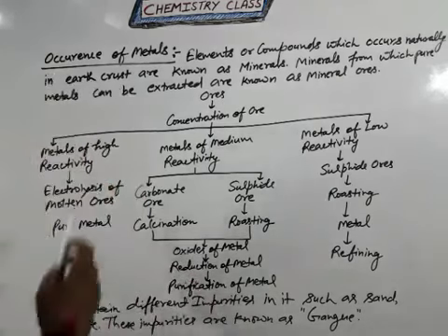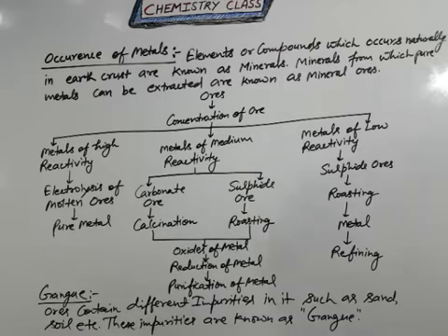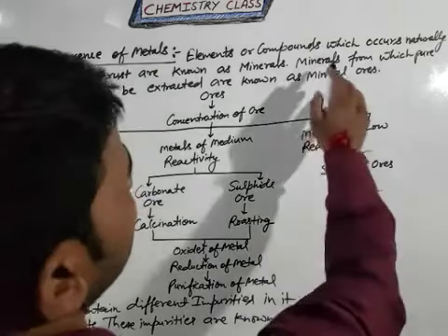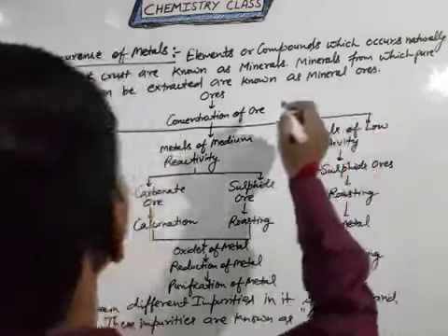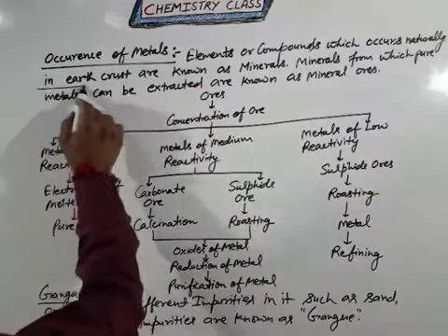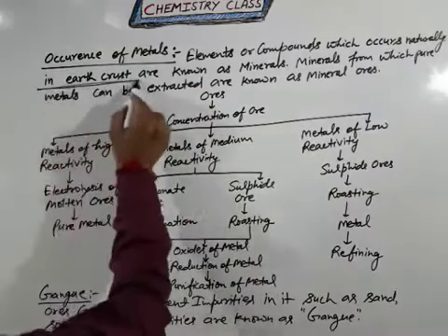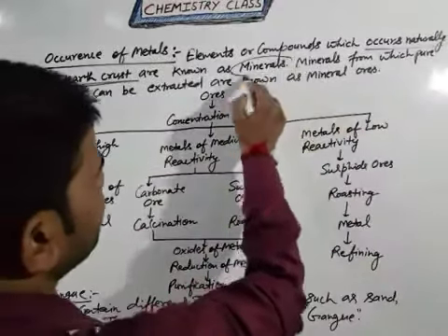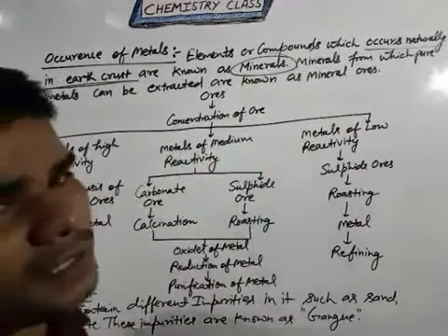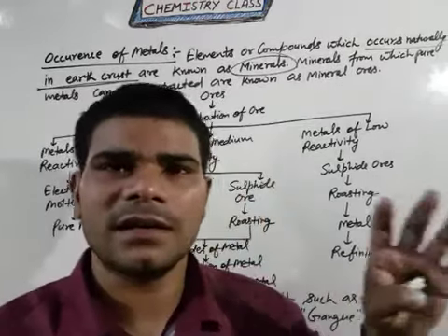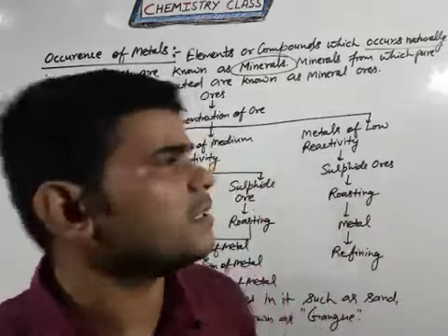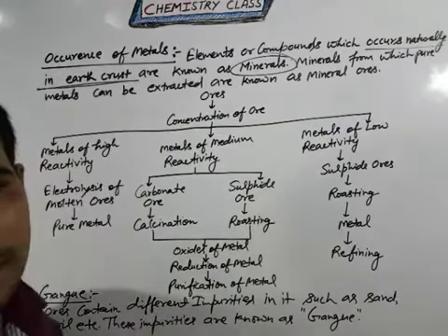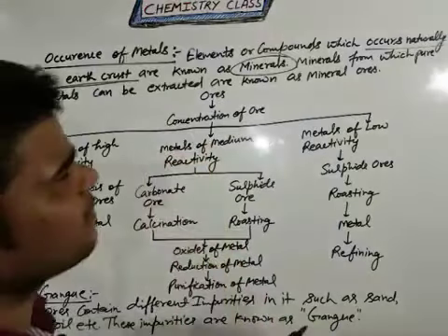So students, this topic is the occurrence of metals. Elements or compounds which occur naturally, the key point is which occur naturally in the earth crust, are known as minerals. So the simple thing is that whatever is freely available in the earth crust is known as minerals. Clear? That is the meaning of simple minerals.